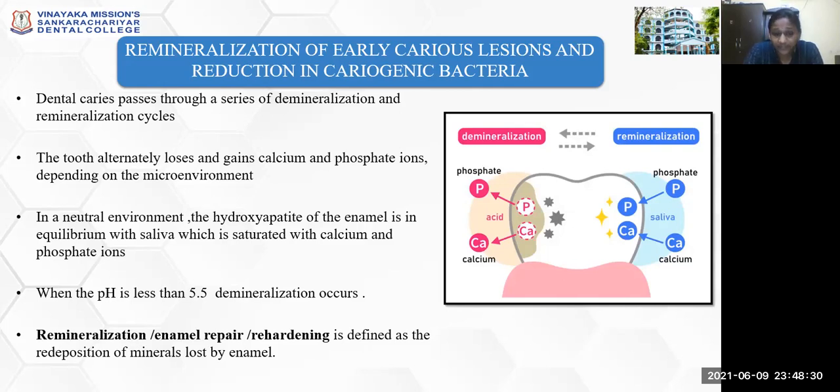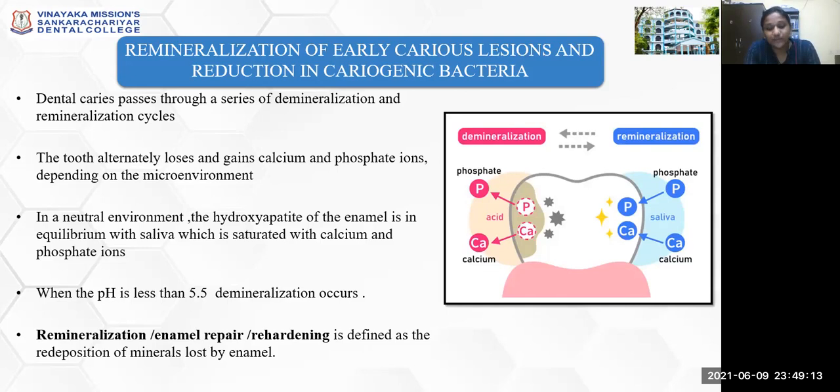When the pH is less than 5.5, which is the critical pH for hydroxyapatite crystals, demineralization occurs. So in order to prevent this demineralization or to shift it to a remineralization state, you have to introduce products that will increase the amount of calcium and phosphate in your saliva, or introduce a fluoride, which will give the formation of fluorapatite crystals, which are more resistant to acid dissolution than hydroxyapatite crystals. For hydroxyapatite crystals, the critical pH is 5.5, whereas for fluorapatite crystals, it is 4.5.